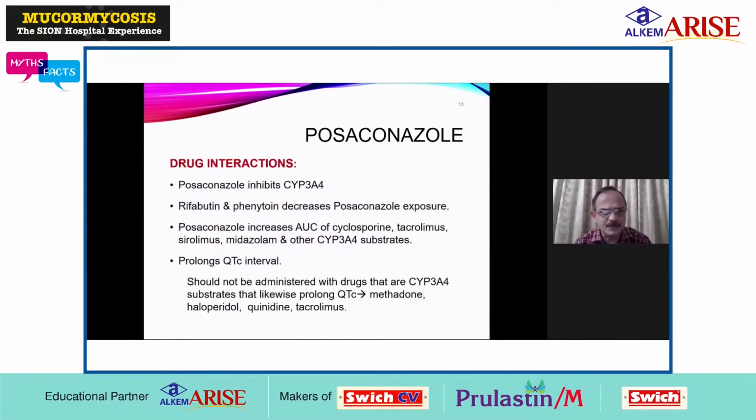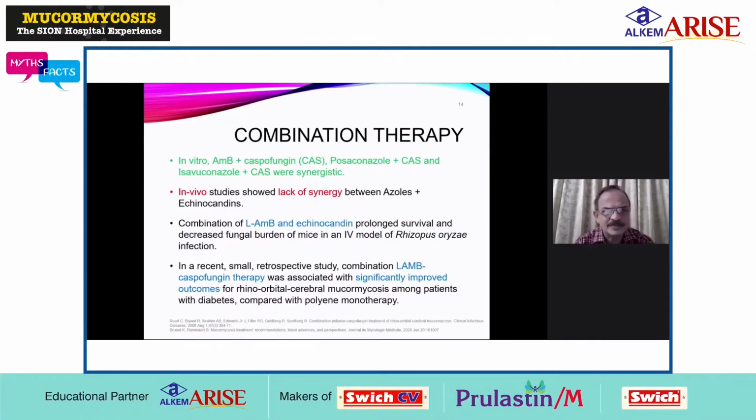If you see drug interactions, posaconazole inhibits cytochrome P3A4. Rifabutin and phenytoin decrease posaconazole exposure. So if a patient, for example a COX patient, which is commonly seen post-COVID, is on rifabutin, it will decrease posaconazole exposure. Posaconazole increases the area under the curve of cyclosporine, tacrolimus, sirolimus, midazolam, and other CYP3A4 substrates. This is a drug which can prolong the QTc interval and should not be administered with drugs like methadone, haloperidol, quinidine, and tacrolimus, which also increase the QTc interval.